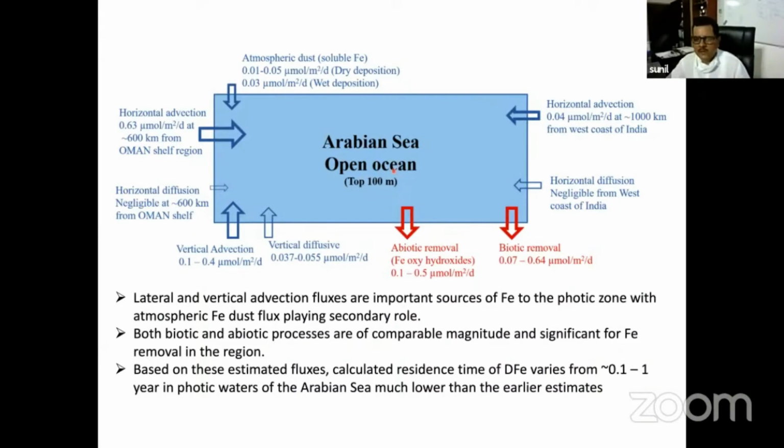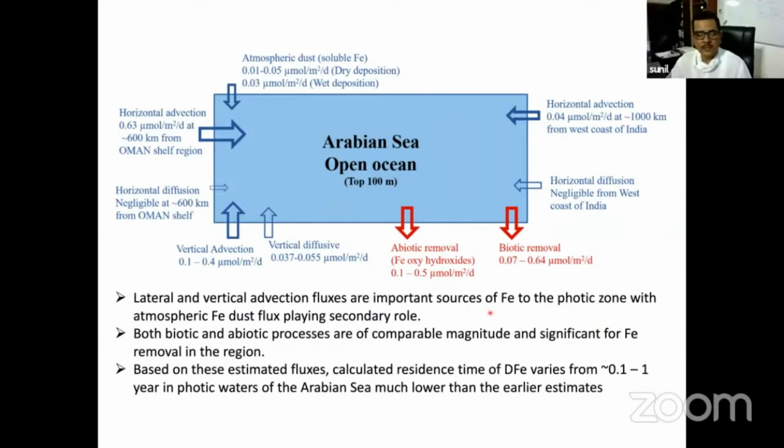And you can see the residence time is coming about 0.1 to 1 year maximum in the top 100 meter of the water column. And I think that is very important, because earlier estimate was almost 2.5 years, 3 years. So this estimate is significantly lower compared to what earlier has been given. And these are based on the real data which we have measured in this area, and for some of the calculation, some data we have taken from available resources.